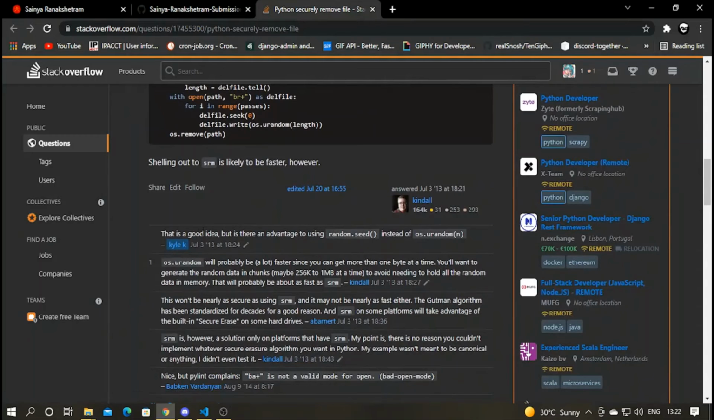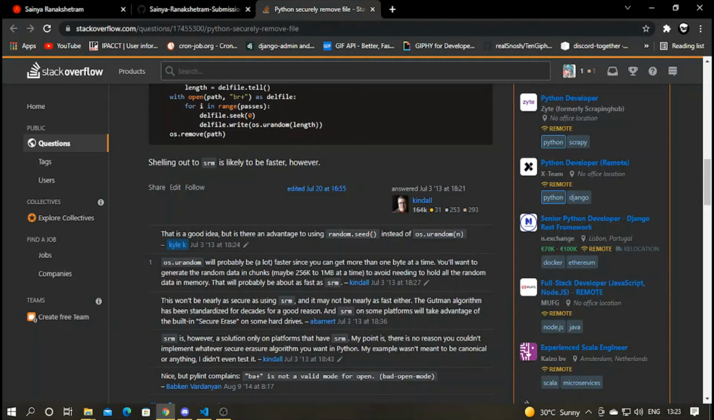So here you can see that that is a good idea, but there is an advantage using random.c instead of using os.urandom. Here's an argument given by Kindall that os.urandom will probably be a lot faster since you will get more than one byte at a time. You want to generate random data in chunks, so it may be 256k or 1 MB at a time, to avoid needing all the random data in memory.